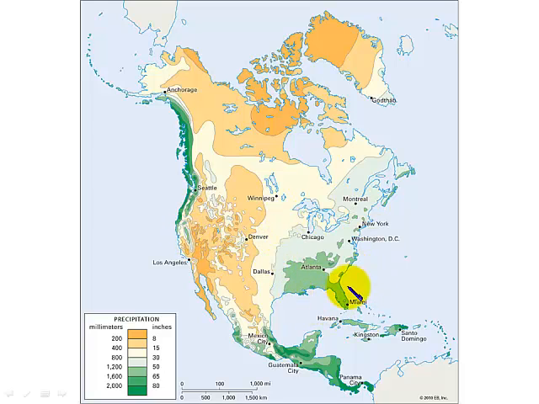And then you can see the pattern on the eastern side of North America as these air masses move in off of the Gulf of Mexico, and we see increased precipitation. As they move across the continent, they drop moisture, so the moisture content decreases, and by the time it gets to Colorado, it doesn't have quite as much moisture, but we will see more precipitation on the eastern side of the state than on the western side.